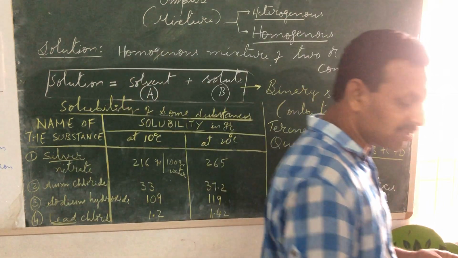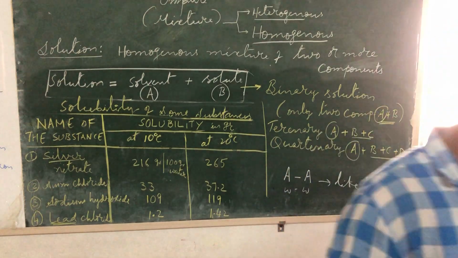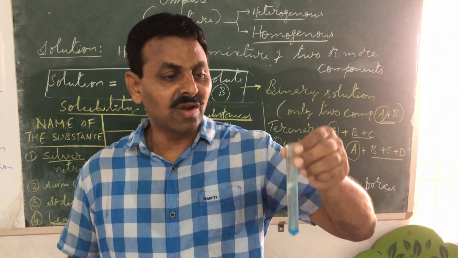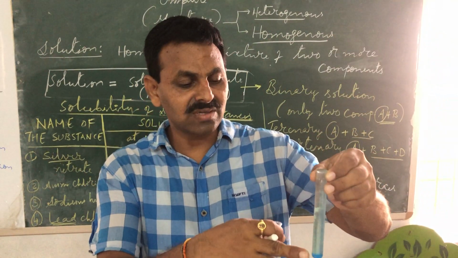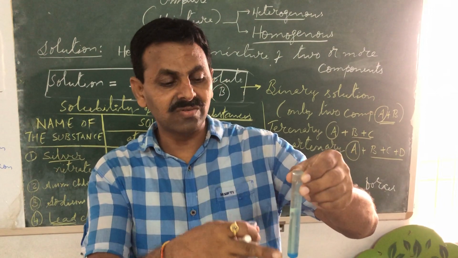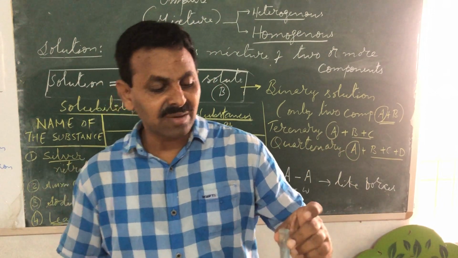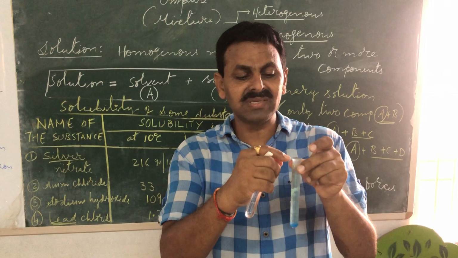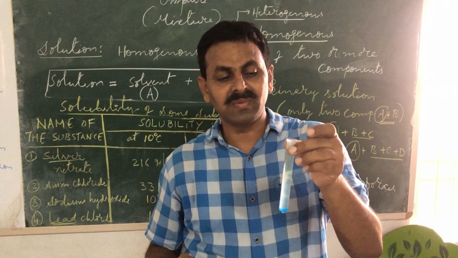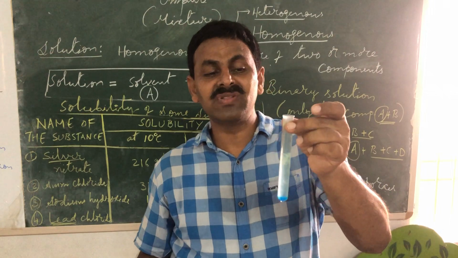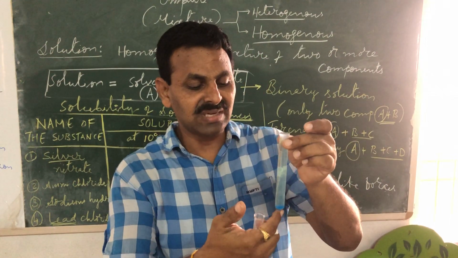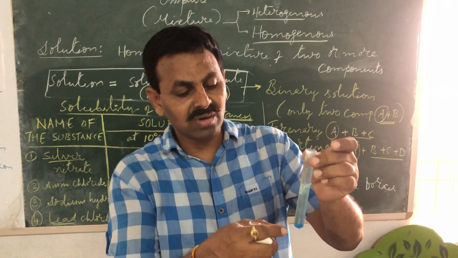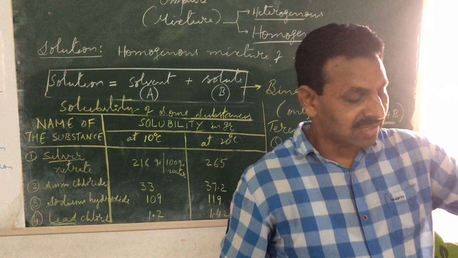When I am saying that copper sulfate, which is blue in color, is soluble in water, see, the whole solution is becoming gradually blue in color. Now, if I shake the solution, this remaining copper sulfate also will be dissolved. But I am not shaking because the water will fall down. It is up to the brim of the test tube. As more and more of the solid is dissolved, the color changes to more and more blue.